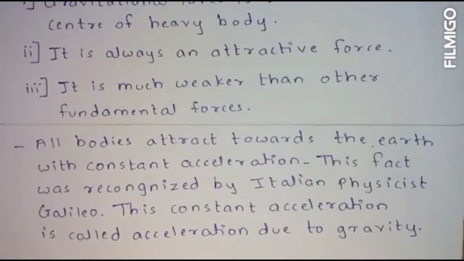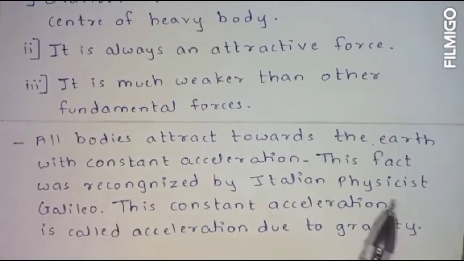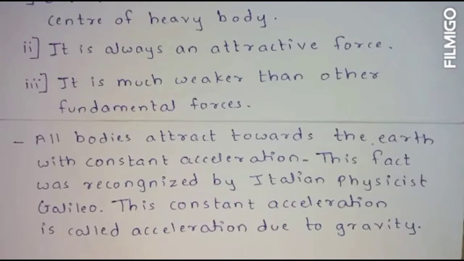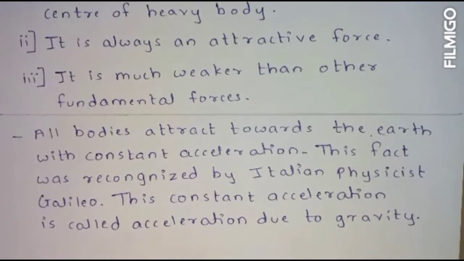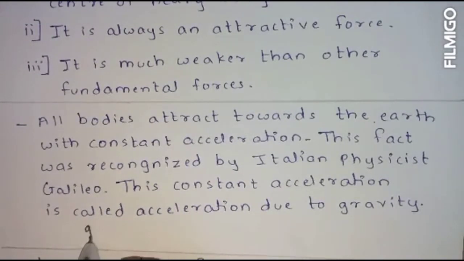Now, as we know, all bodies are attracted towards the earth with constant acceleration. This fact was recognized by the Italian physicist Galileo. He demonstrated it by releasing two balls of different masses from the top of the Leaning Tower of Pisa, which reached the ground at the same time. This constant acceleration is called acceleration due to gravity, which is denoted by small g, and its value is 9.8 meter per second square.